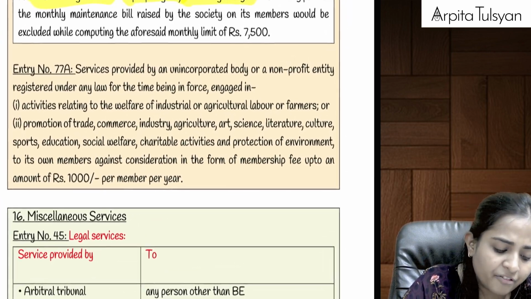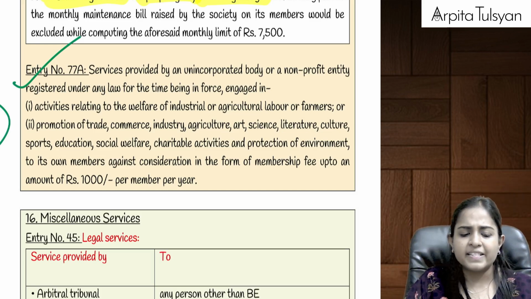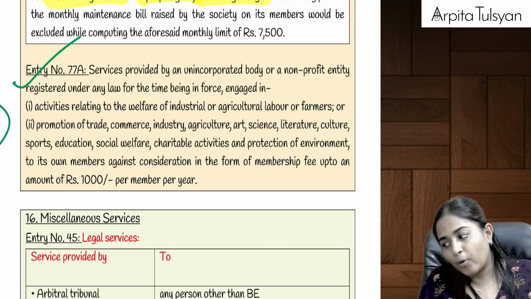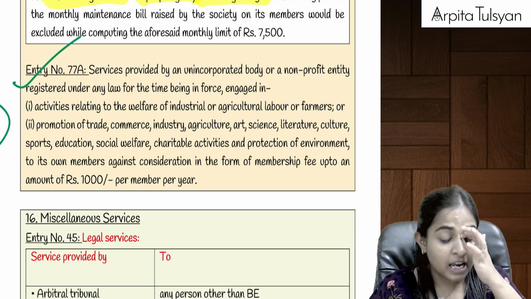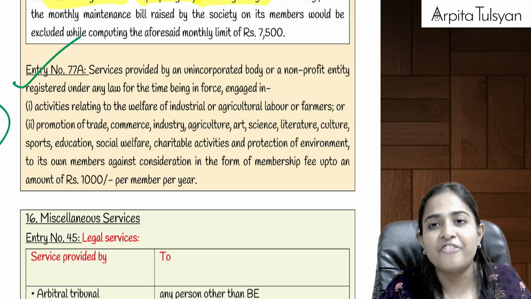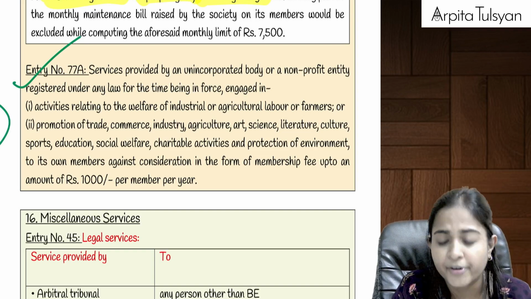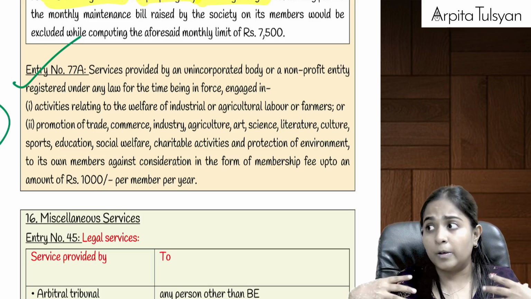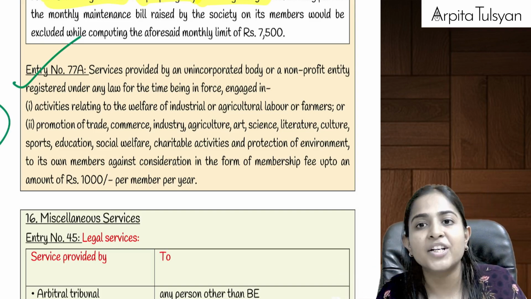Okay, then after that, going to the next one, that is entry number 77A. Very simple. Entry number 77A is if there are any such services which are provided by any unincorporated body or non-profit entity which is engaged in welfare of industrial labor, agricultural labor or farmers, like farmers association, farmers organization, industry organizations, etc., where they provide membership to their members.